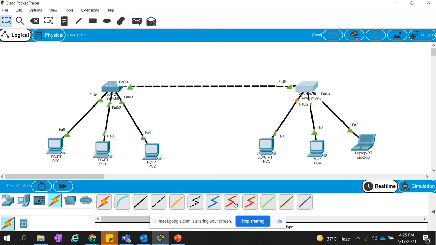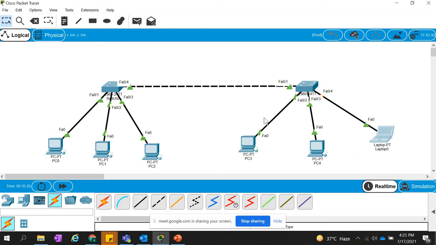You might be seeing that whenever you connect it, initially it is orange, and after some time it converts to green because it takes some time in negotiation, and then it keeps the port up. You also see that whenever we have connectivity from the switch to our computer, it is a solid line. And whenever we are connecting from switch to switch, it is going to be this line. This is what?